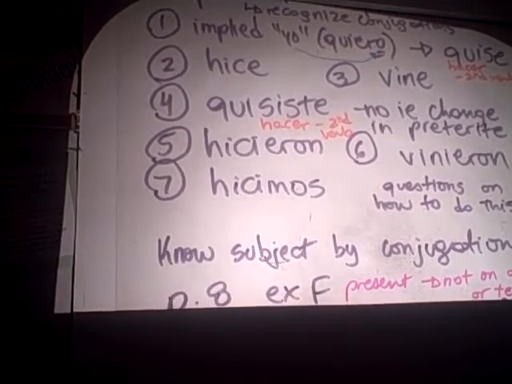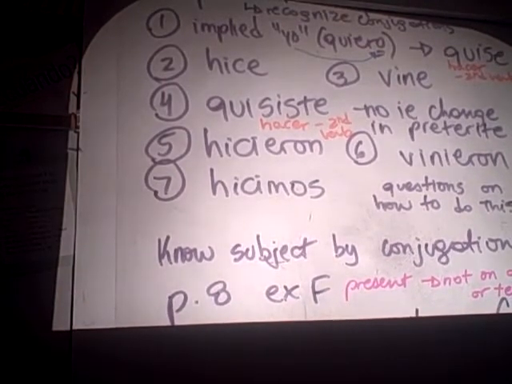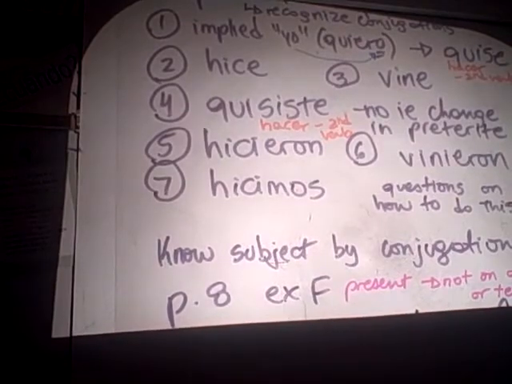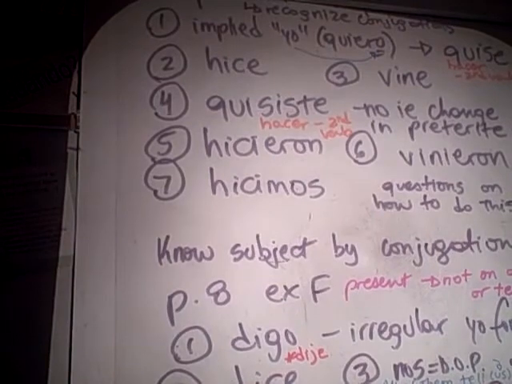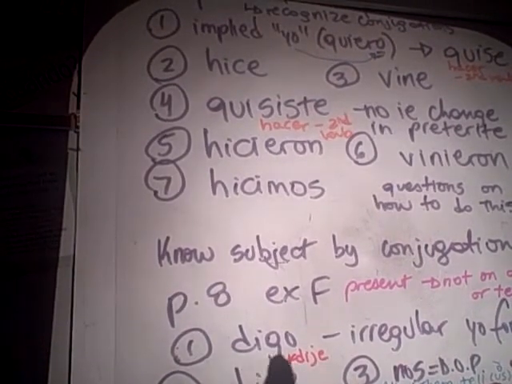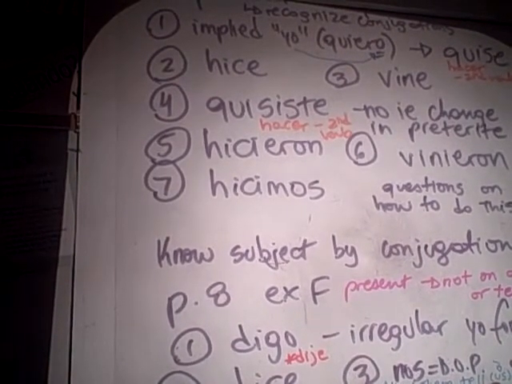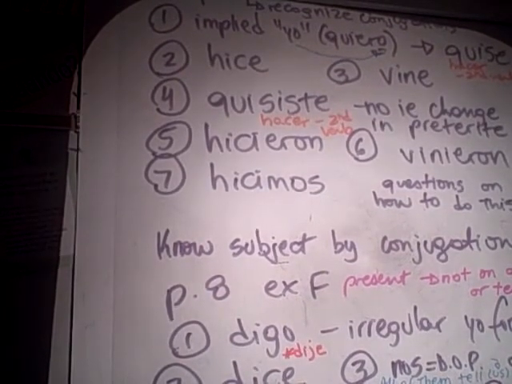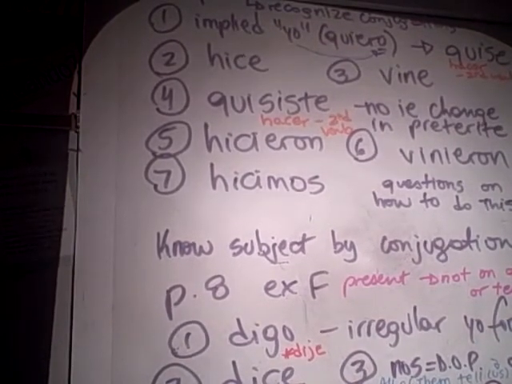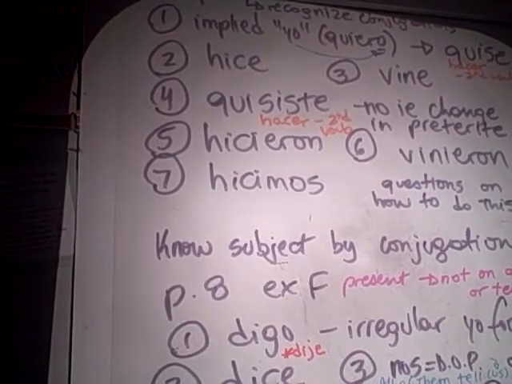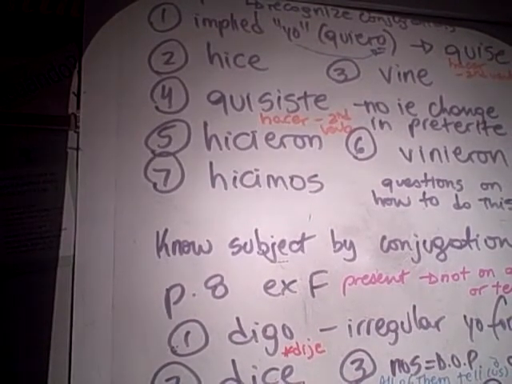Okay, then for page 8, exercise F, it told you to do it in the present tense, but I wrote a note on there to tell you to do it in the preterite. So the digo in the present tense would change to dije, did both, like I asked you to on the paper. Number 2, dice in the present, dijo in the preterite. Number 3, the nos is a DOP, a direct object pronoun there, so you don't make it agree with us. The verb always agrees with the subject. So dicen for the present tense, dijeron with no I for the preterite tense.